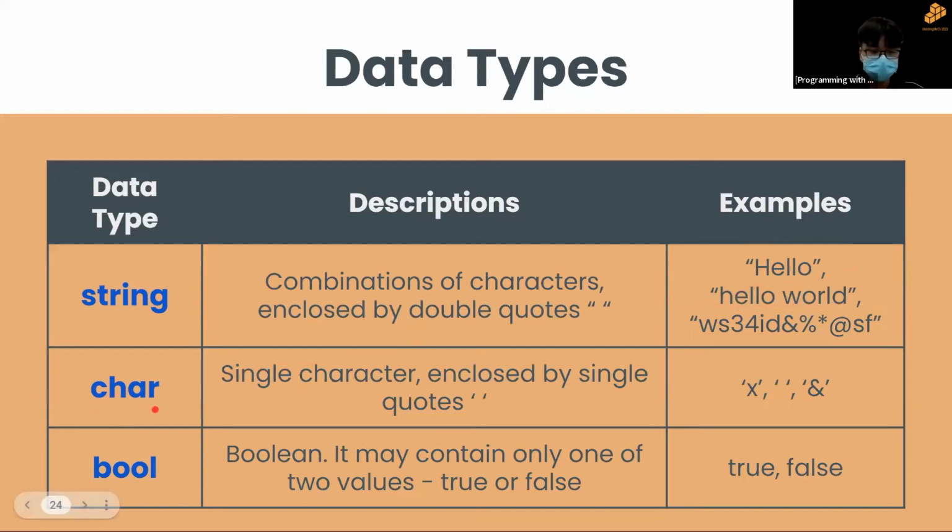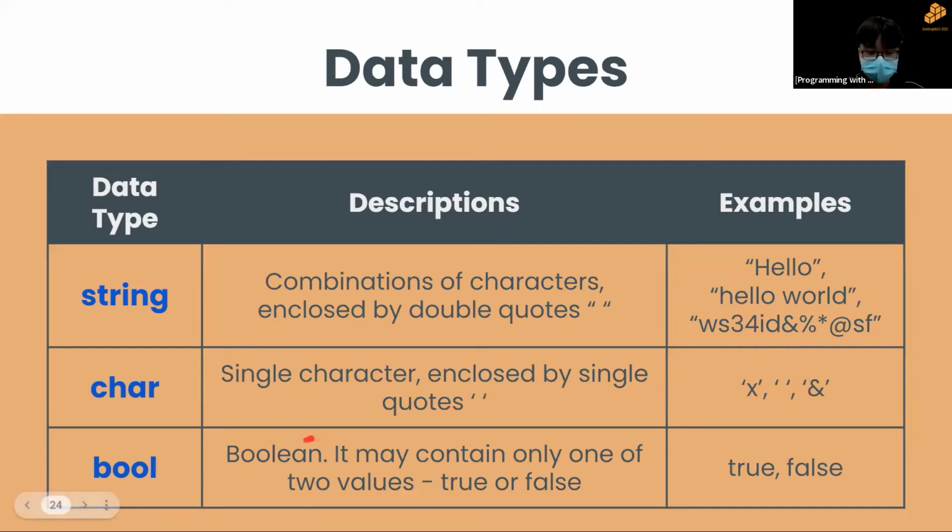A char stands for a single character, and it is enclosed by single quotes. So for example, a char can be an alphabet, it can be a symbol, or even a space. In C++, a space, like a space bar, is considered a single character. And this will be useful later on because we need to keep referring to this.